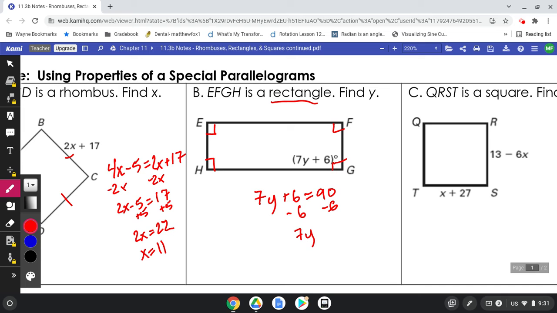Now it's an algebra problem. So if your algebra skills are weak, this is going to be harder. We need to brush up on those algebra skills constantly. Okay, so divide that by 7. Y will equal 12. I don't need your mental math skills to be sharp, okay? If you have to use a calculator, that is fine. We can't be making mistakes, though, when we're solving the algebra.